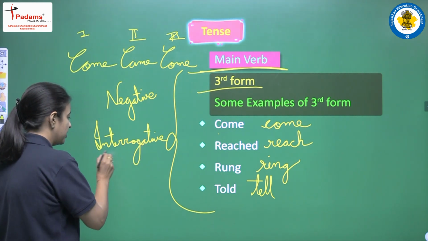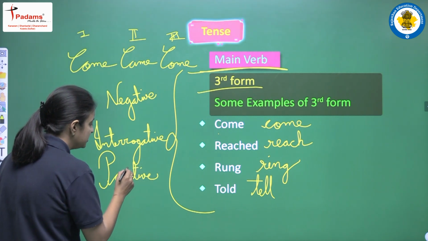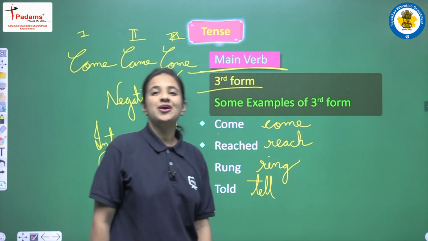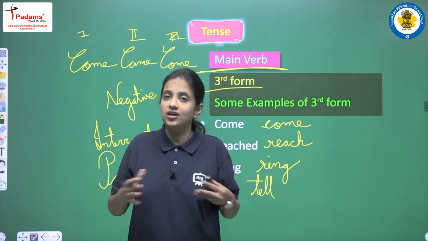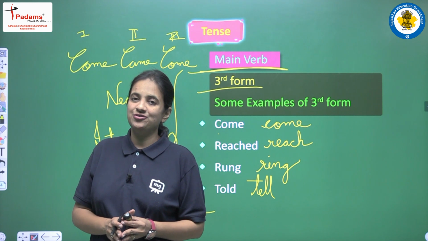Positive means a statement, or we can say a simple sentence. So in all the sentences we have to follow the same rules. We have to use had, and had will come for all the subjects, for singulars and plurals also, and we have to use the third form of the main verb.